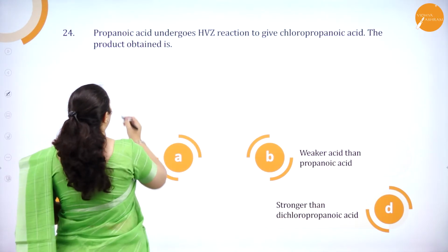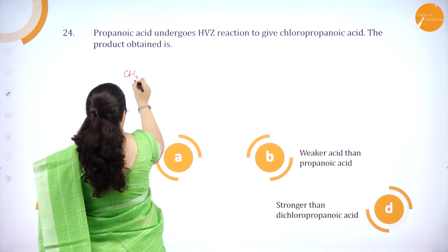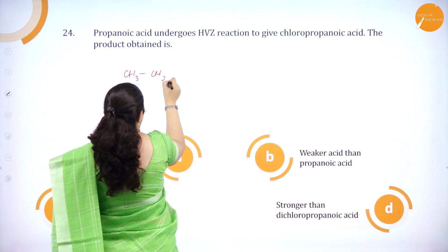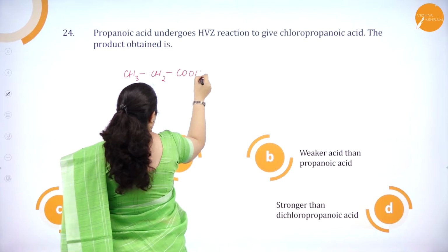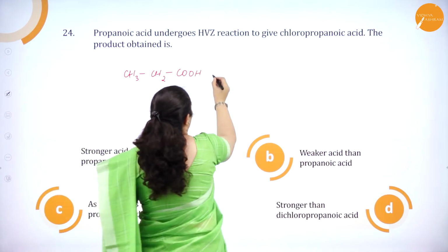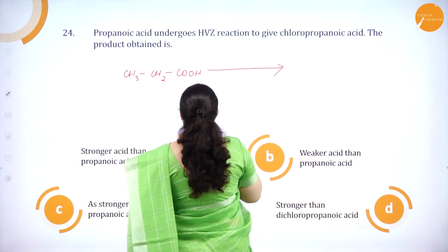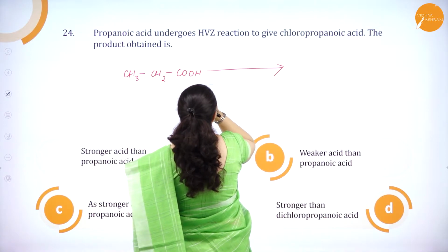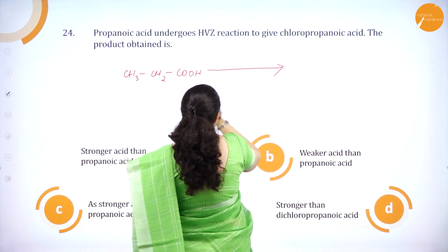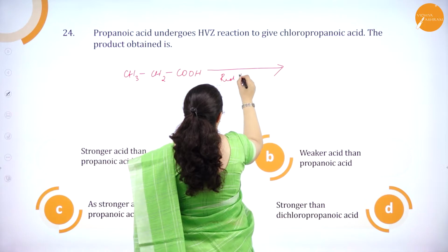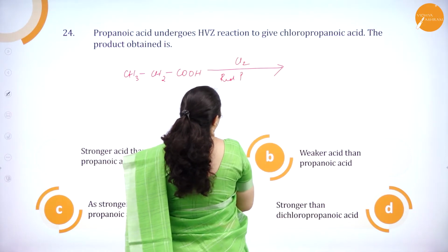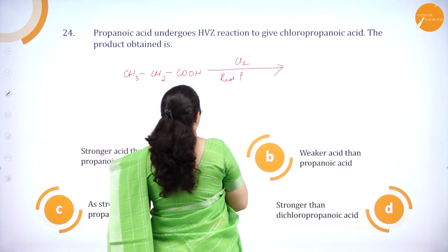Okay, so propanoic acid is CH3CH2COOH. This is propanoic acid. The HVZ reaction will happen. In the HVZ reaction, in the presence of red phosphorus, it is chlorination, so chlorine is getting added.